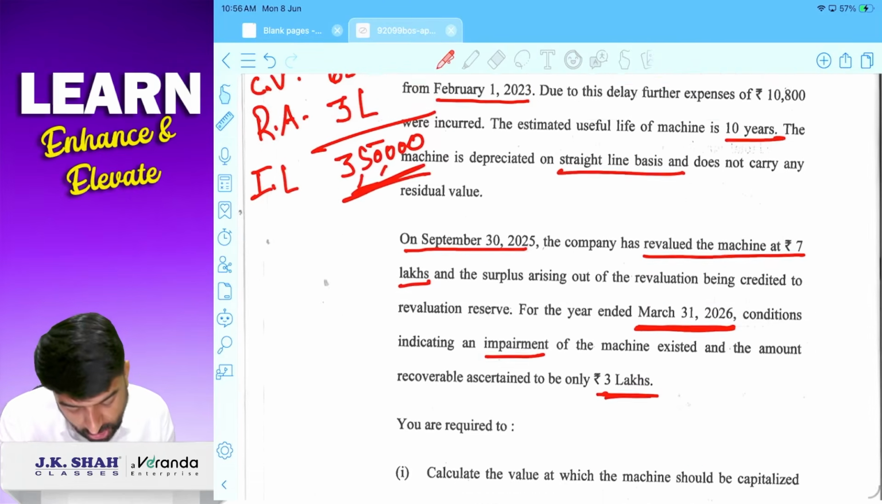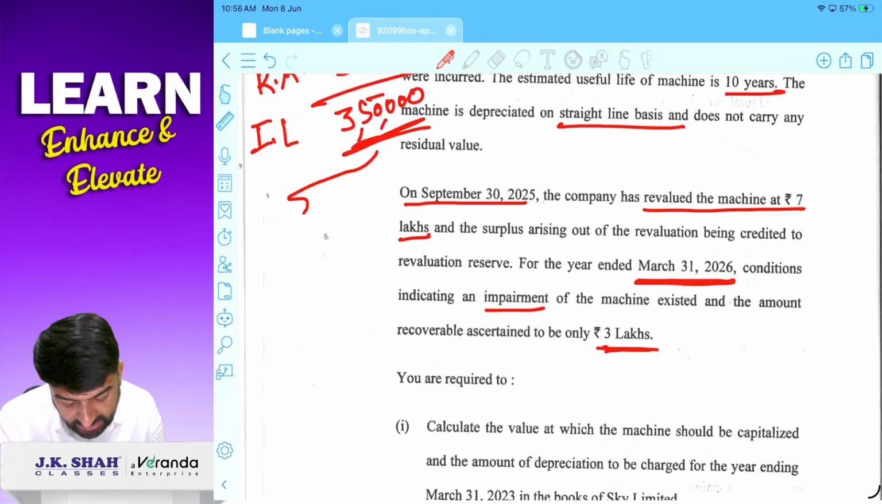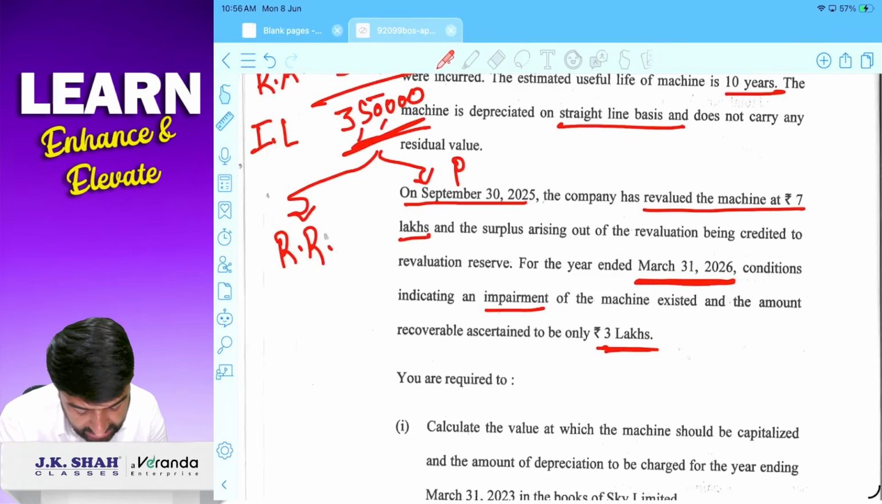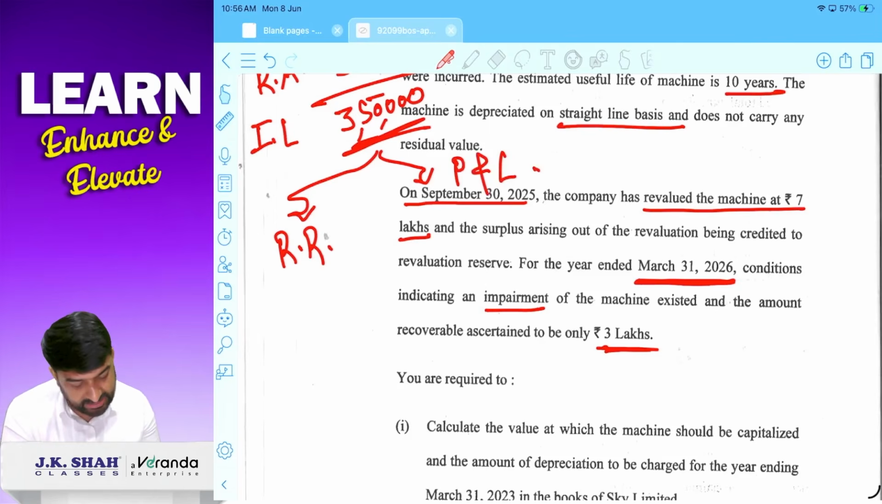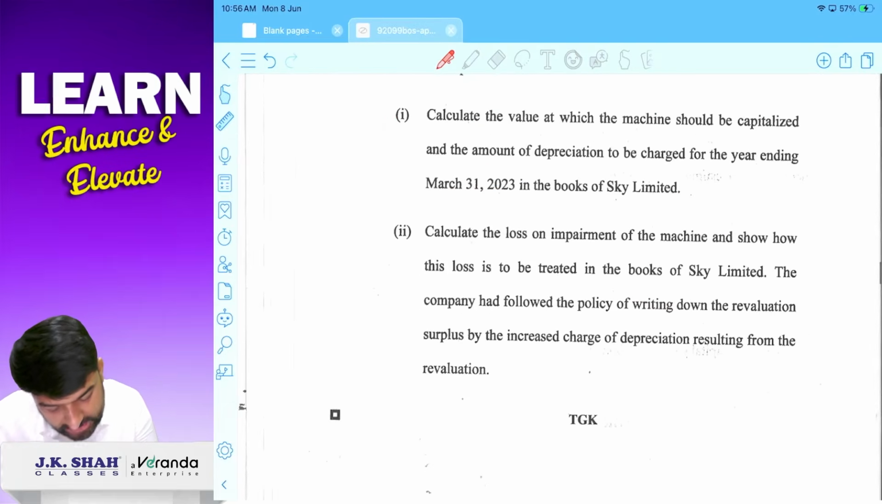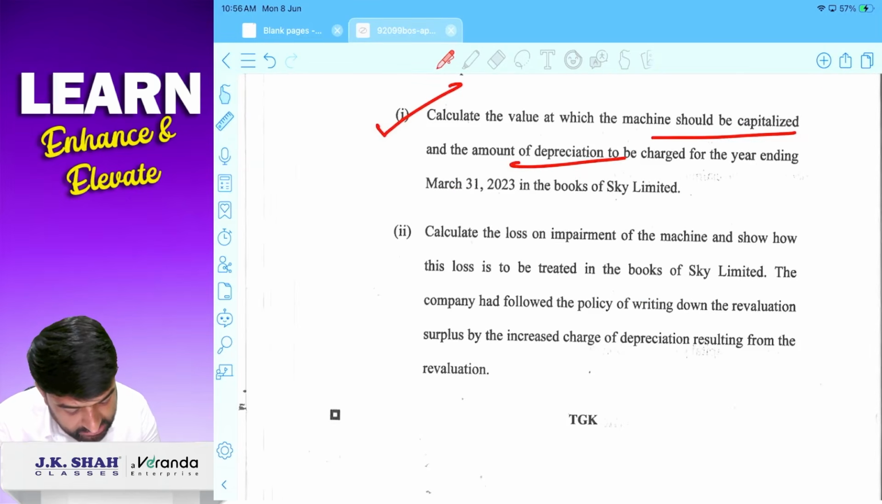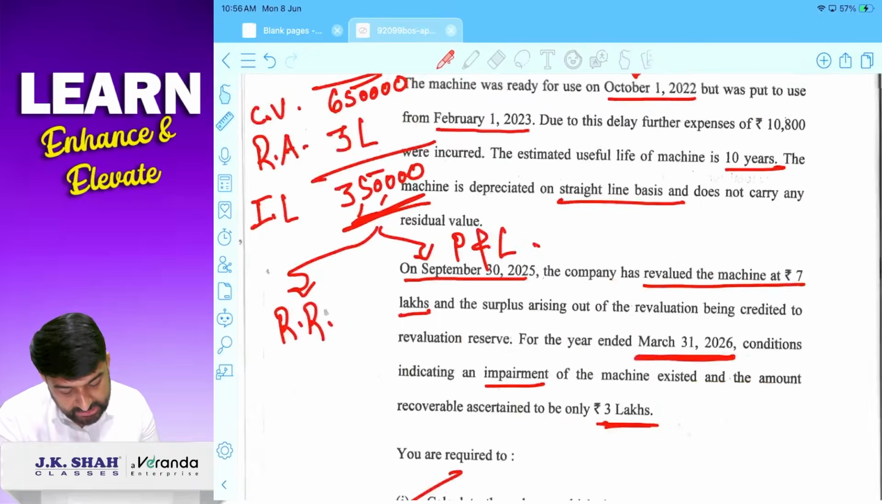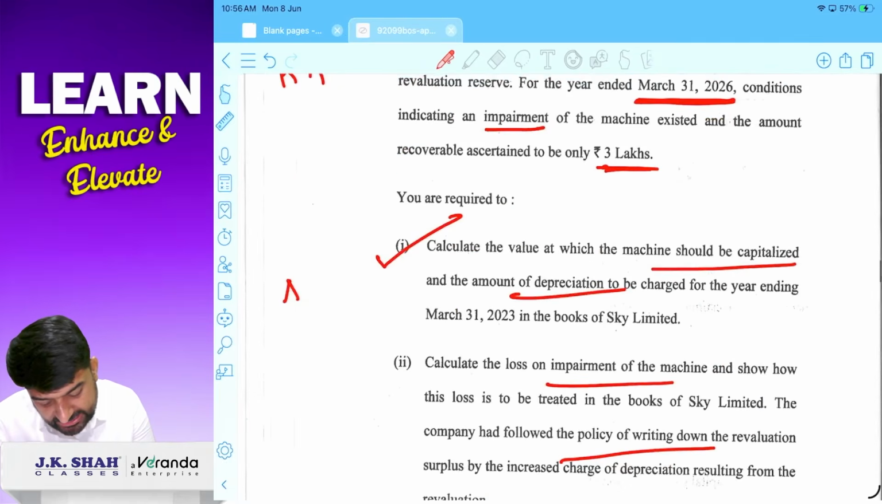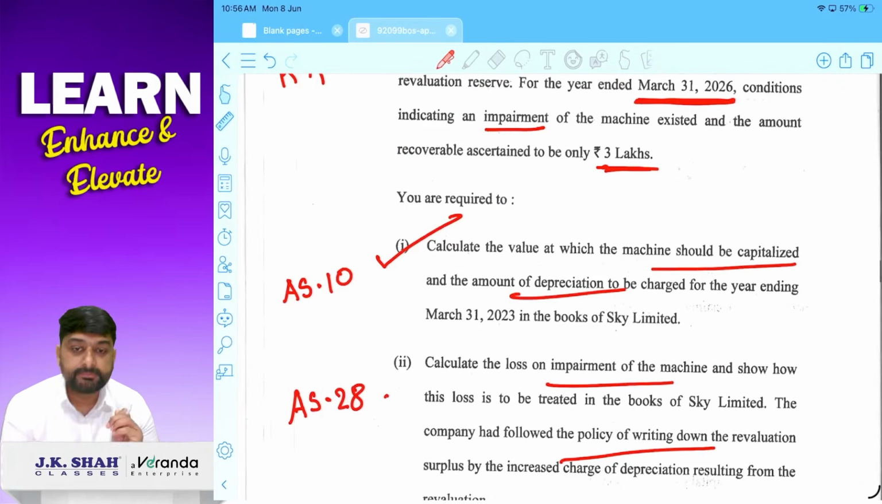Correct. Impairment loss का ट्रीटमेंट क्या रहेगा? It will be adjusted against revaluation reserve first, and then if any remains, P&L के सामने एडजस्ट करने का. So first we have to calculate amount of depreciation and amount to be capitalized, वो सब हमने कर लिया. And then impairment loss का treatment भी पूछा है. So this question is actually AS10 and AS28 combined.